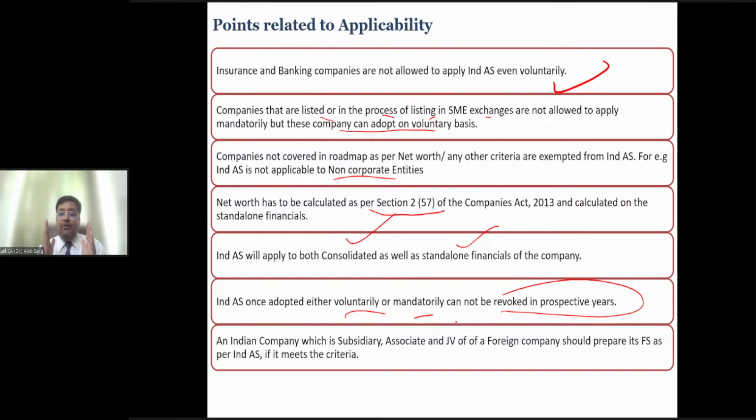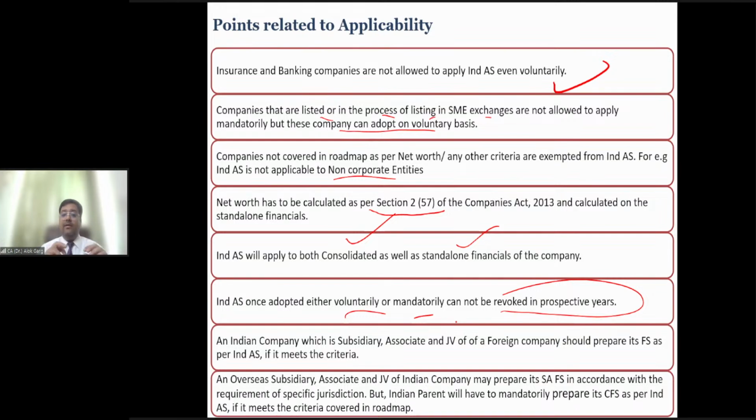For an Indian company, you have to see the Ind AS applicability on the basis of Indian companies' criteria, not on the basis of foreign companies' criteria. Is that clear? If a company is an overseas or foreign entity, will that entity apply Ind AS? The answer is no. That entity will apply the local GAAP, but for Indian consolidation purposes, that entity will prepare Ind AS accounts.